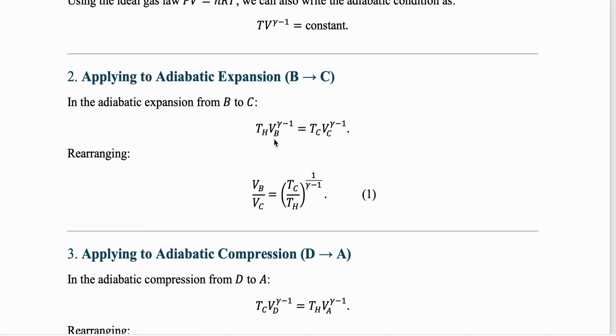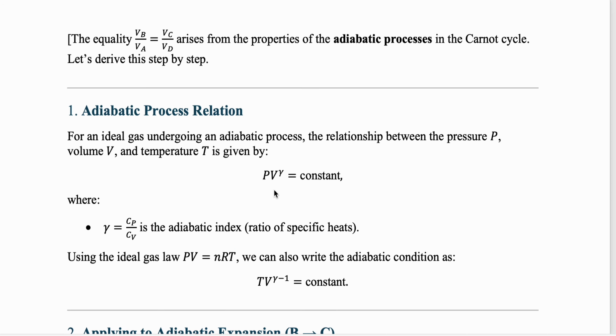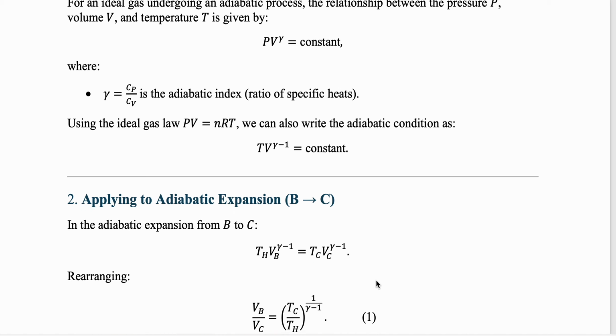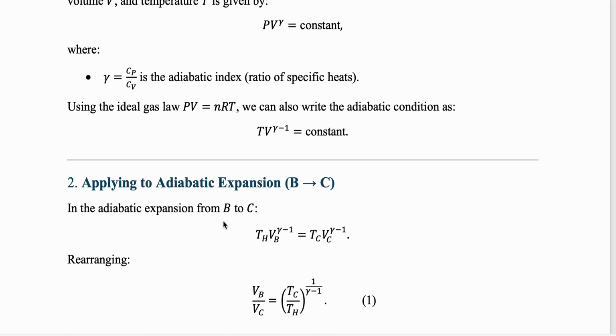TB VB to the power gamma minus 1 equals TC VC to the power gamma minus 1. Here we have used the PV to the power gamma relation, and we know that PV is equal to nRT. So in place of P we can write nRT by V. We do the calculation, and it becomes TV to the power gamma minus 1, right? So in an adiabatic expansion from B to C, this will remain constant.